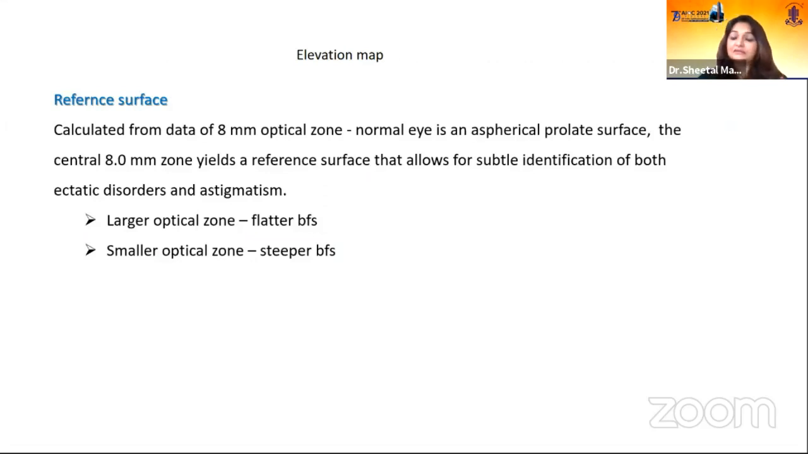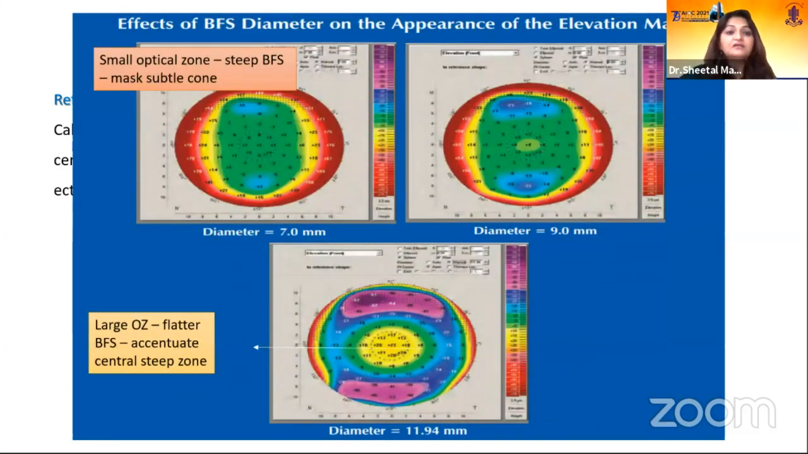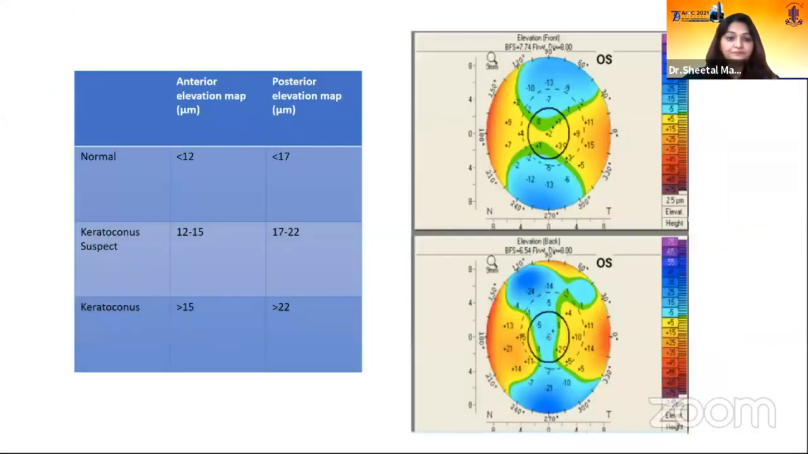For elevation maps, what Pentacam uses is the best fit sphere. It is calculated over an 8 millimeter optical zone. Now, why 8 millimeter? If we take a smaller optical zone, it gives us a steep BFS, so it can mask the subtle cones. And why not a larger optical zone? Because it unnecessarily counts a lot of peripheral cornea, and it will give you a much flatter BFS, and it can unnecessarily accentuate the normal central cornea as a steep cornea.